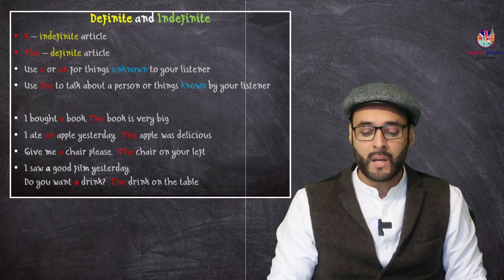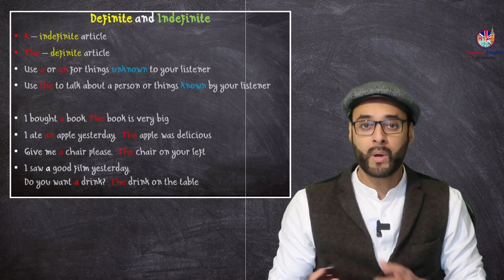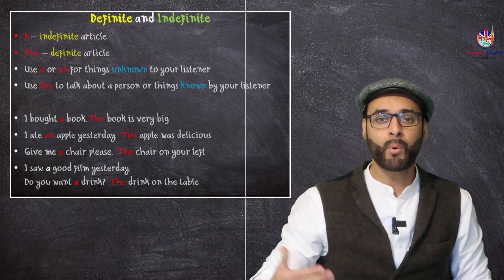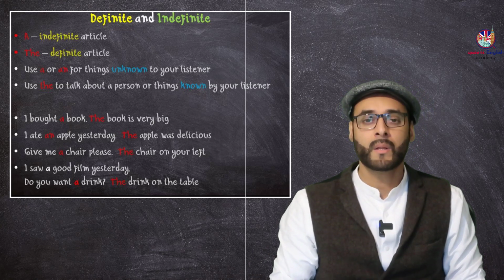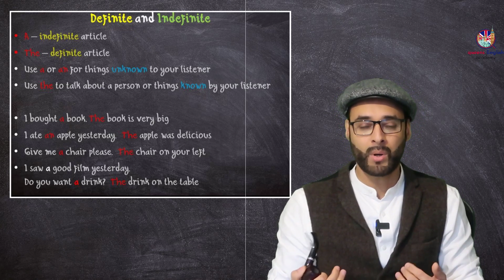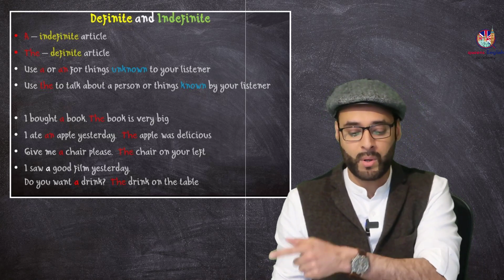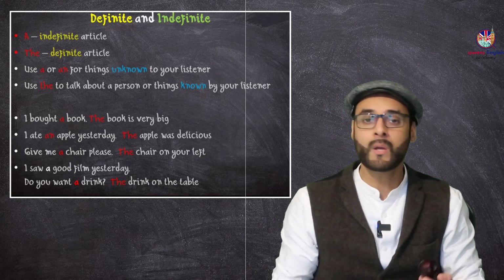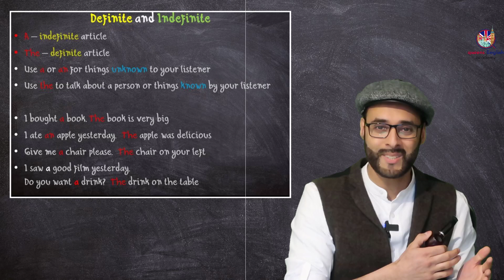So I bought a book. The book is strong. When I say I bought a book, you don't know what book it is. Now that I've told you I have bought a book, now you know what book it is, and then I can say the book. The book is very big, because you will not say which book. You know I'm talking about the book that I just bought, right?